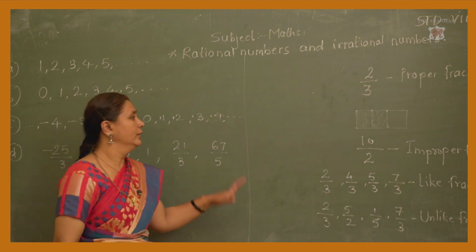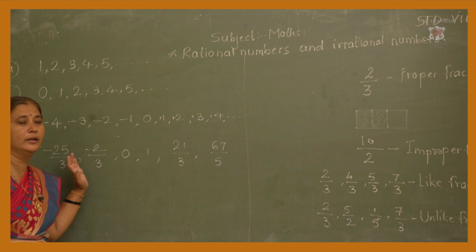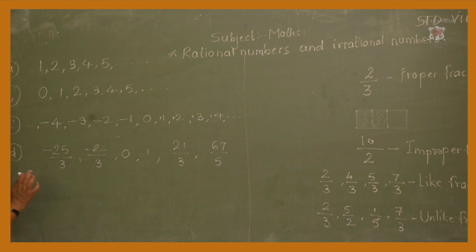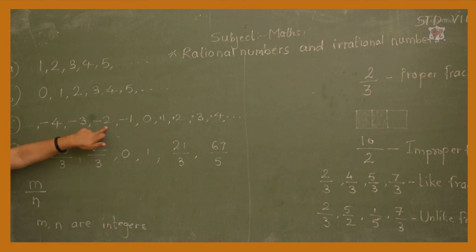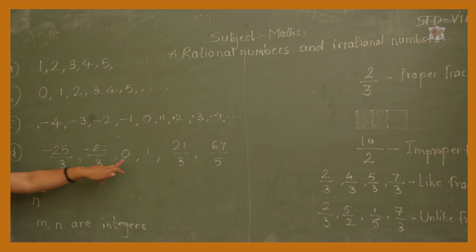Okay. Now we are going on to rational numbers. Rational numbers means what? The number which is written in the form m upon n, where m and n are integers. Integers means, as I just told you, these are the integers, isn't it? M and n are integers and n is not equal to 0.